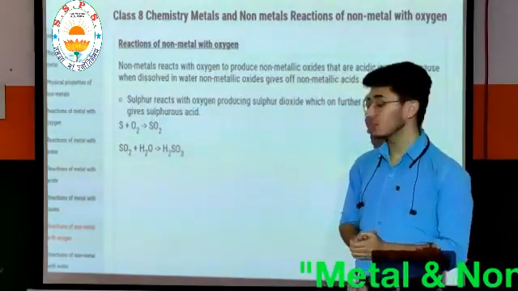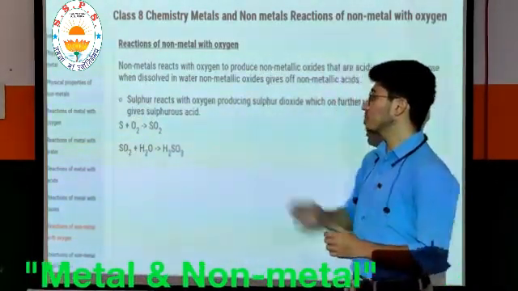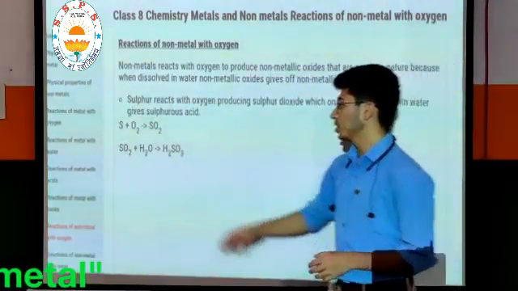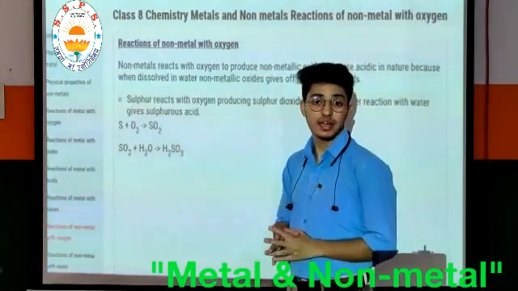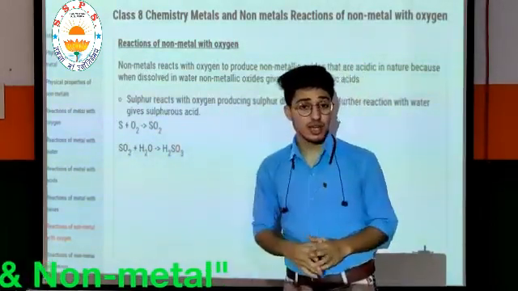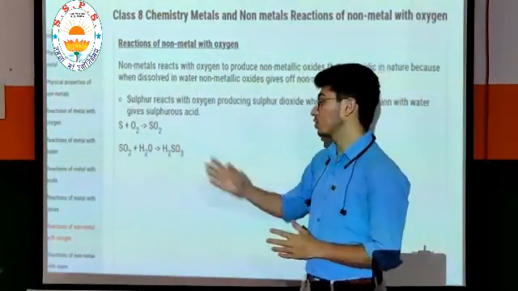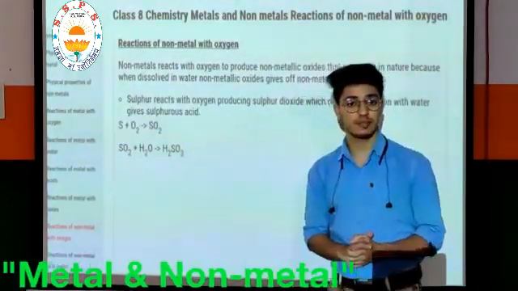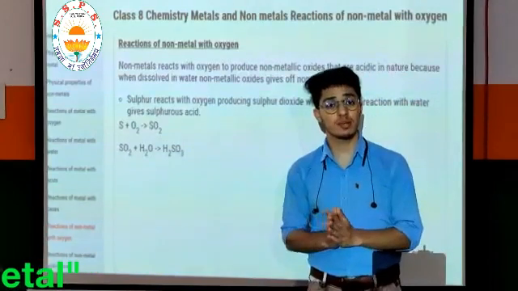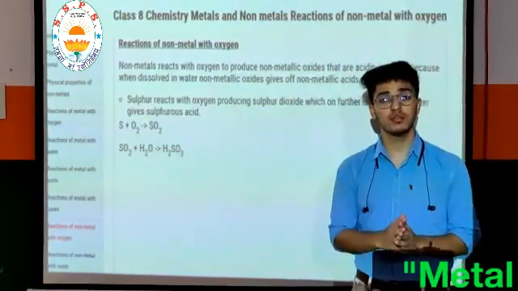We have the example of sulfur. Sulfur reacts with oxygen producing sulfur dioxide. This is our sulfur, it reacts with oxygen and forms sulfur dioxide. And this sulfur dioxide on further reacting with water gives us sulfuric acid. So this was one of the examples of reaction of non-metal with oxygen.